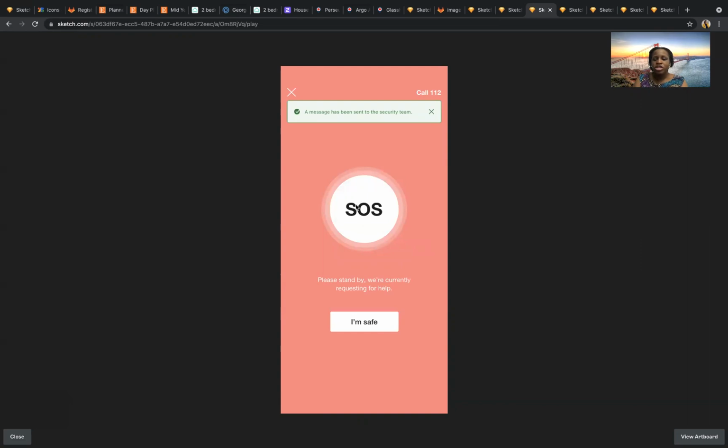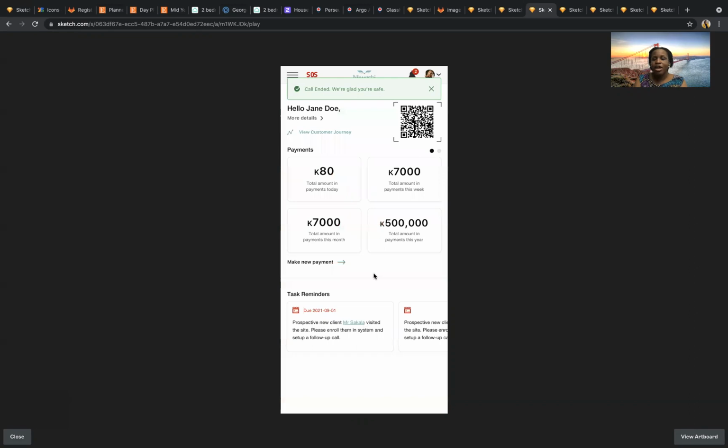Once you initiate a call, a message will be sent to the security team. We also have a button here that says you are safe, meaning you don't need help anymore. And then everyone is also notified as well. And then you can see this notification here.